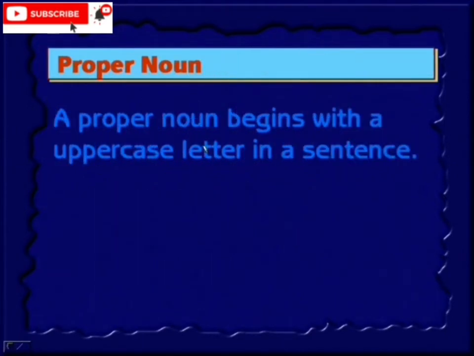A proper noun begins with an uppercase letter in a sentence. Unlike a common noun, where you can write a word in small letters, a proper noun will begin with an uppercase letter. It indicates that this particular word is a noun, and if it is written in a capital letter, that is a proper noun. It refers to a particular person. Therefore, it is written in a capital letter or uppercase letter.